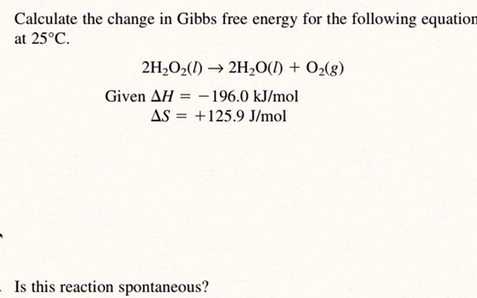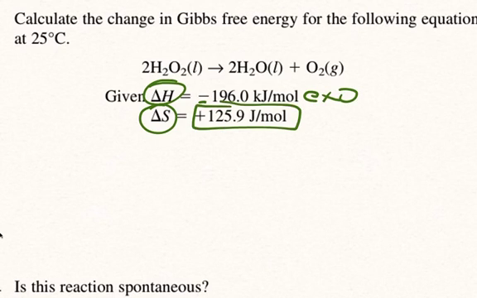So one more Gibbs free energy type of problem. It says calculate the Gibbs free energy for the following equation at 25 degrees. We have an enthalpy, we have an entropy factor. Now notice this, some things I can already tell. This is negative, so this is an exothermic reaction, and this is positive, so there's more entropy, so that means this is favored. So this overall I can determine right now is going to be a favored reaction.